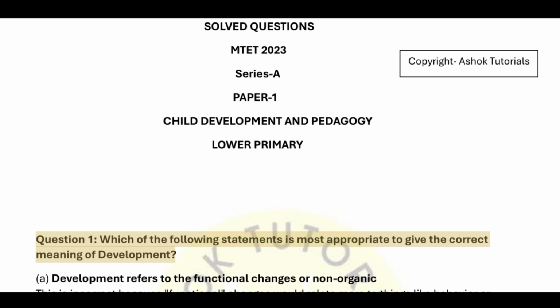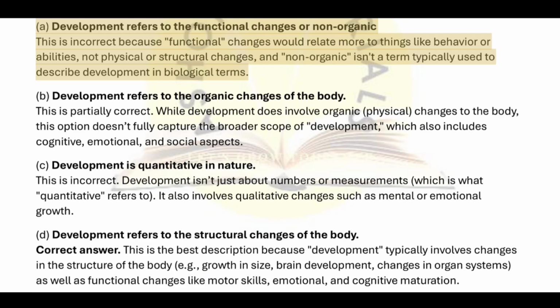Question 1. Which of the following statements is most appropriate to give the correct meaning of development? A. Development refers to the functional changes or non-organic. This is incorrect because functional changes would relate more to things like behavior or abilities, not physical or structural changes, and non-organic isn't a term typically used to describe development in biological terms.